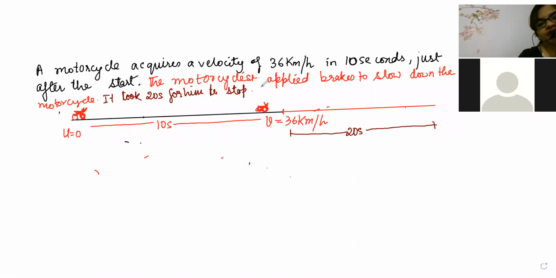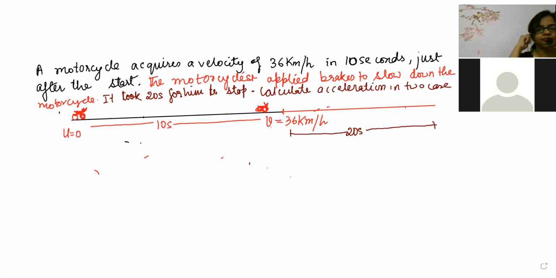Calculate acceleration in two cases. So what happened exactly, beta? Case number 1: Vineet was at rest and then he went to point B, and then from B his bike went to point C. Now here again, at the time of stopping, his velocity will become 0.